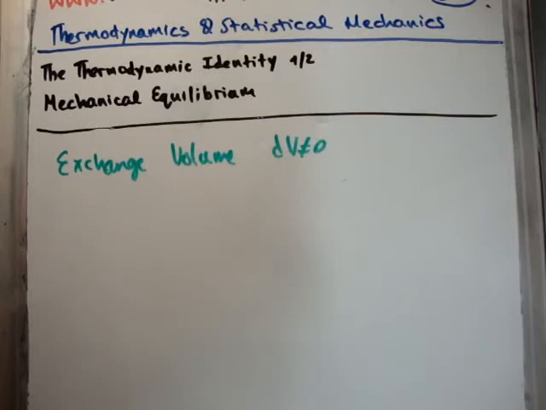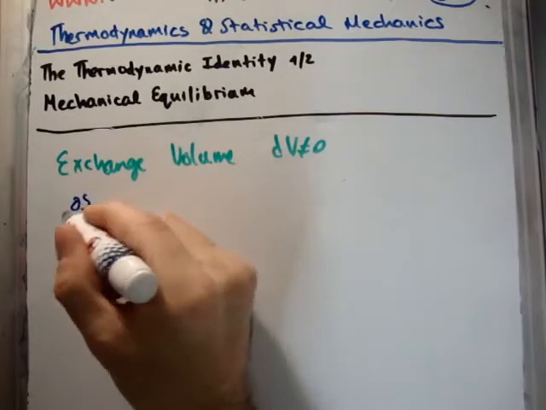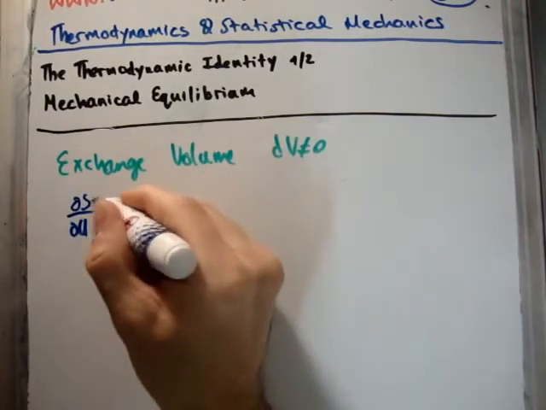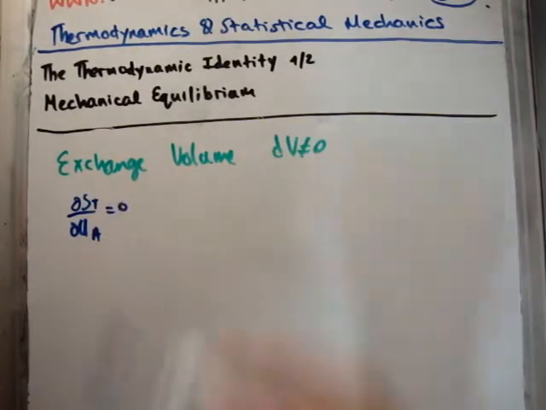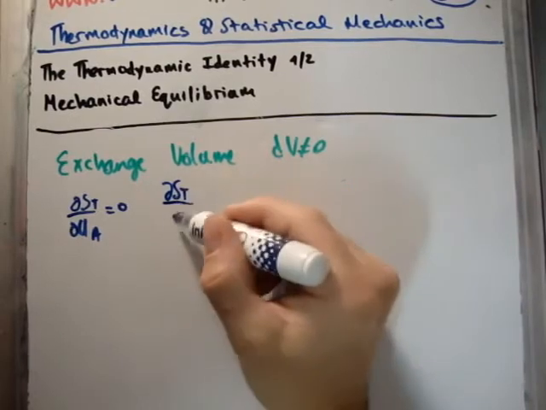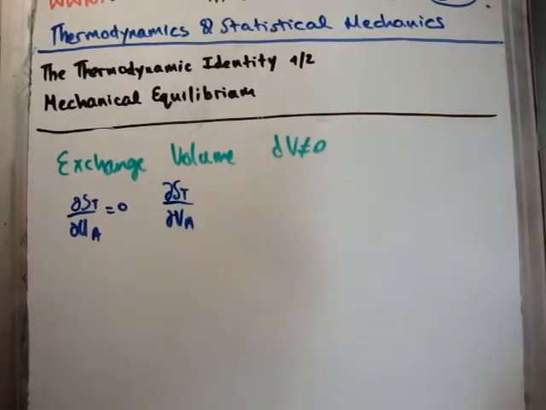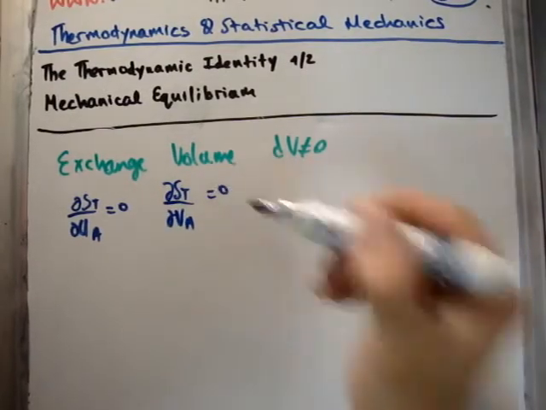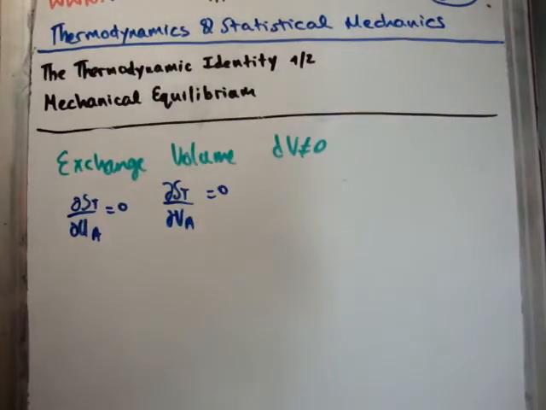Because in the past we just assumed that it was in equilibrium when del S total del U sub A was 0. That didn't take into account anything to do with volume. Now we're saying that del S total del V sub A also has to be equal to 0, because we now also have this exchange of volume property.